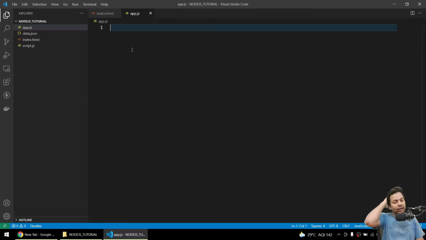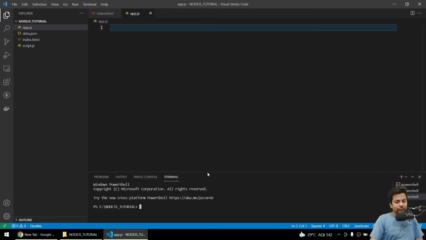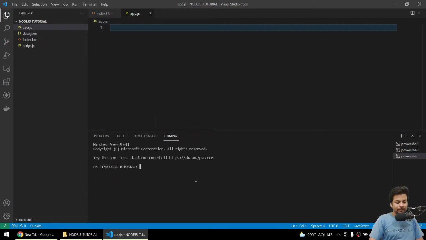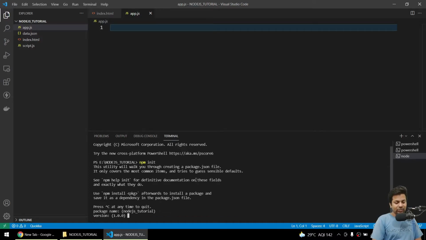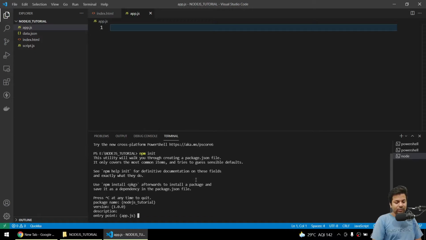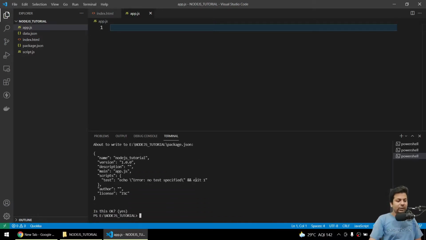Here firstly I'll do npm init, to initialize the repository. Project name this, version name this, description, let it be all the stuff. Yes, so we got it.